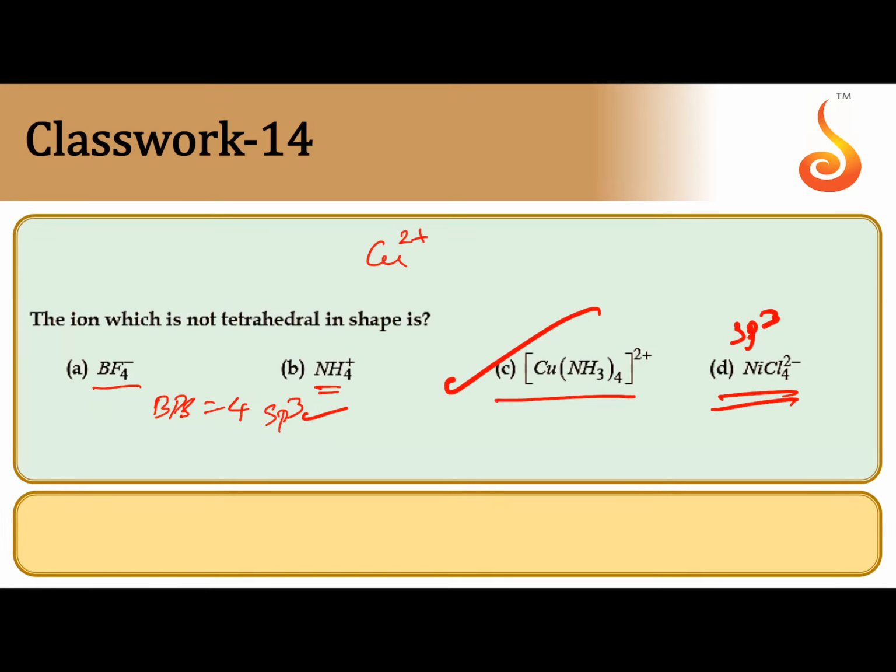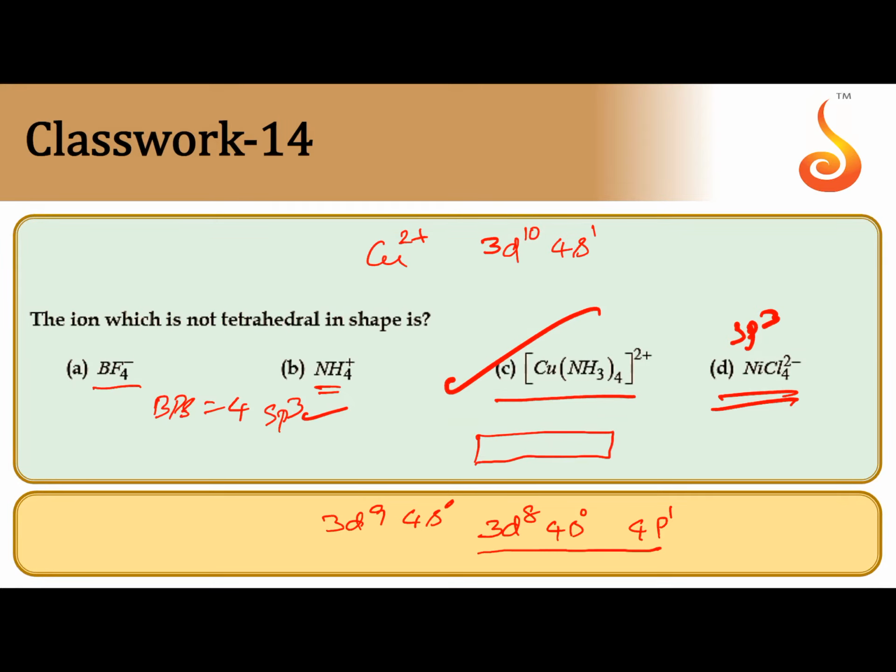Copper is in +2 state. The electronic configuration of copper is 3d10 4s1, but 2 electrons we have to remove, giving 3d9 4s0. But since ammonia is a strong field ligand, it was found that an electron is excited from 3d9 to 4p. Out of the 3 orbitals of 4p, the electron is excited to one of them.